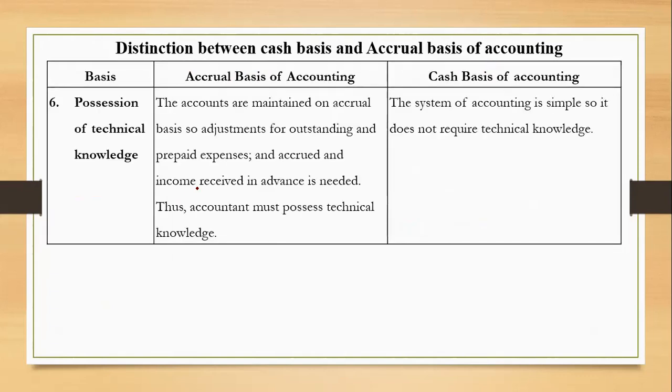Next, possession of technical knowledge. We all know that cash basis is very simple. So because it's simple, it may not require technical knowledge, but under accrual basis, we need to go through the adjustments concept or charge adjustments: outstanding expense, prepaid expense, outstanding income, pre-received income. So the adjustments are required to be done over here. So it is expected that the accountant must possess technical knowledge.